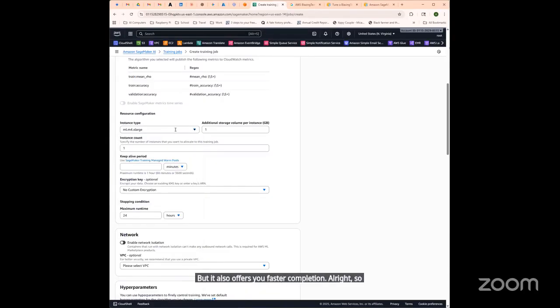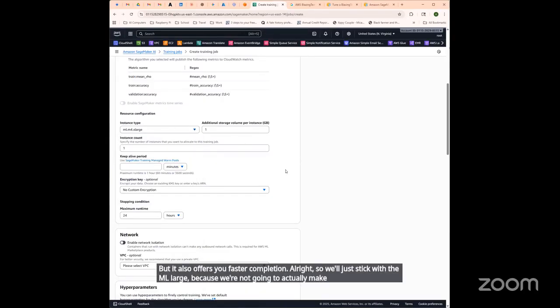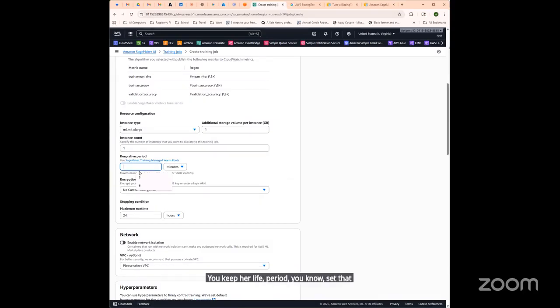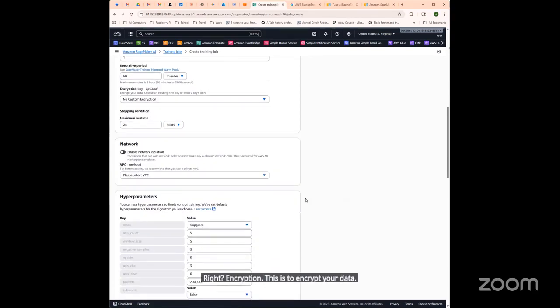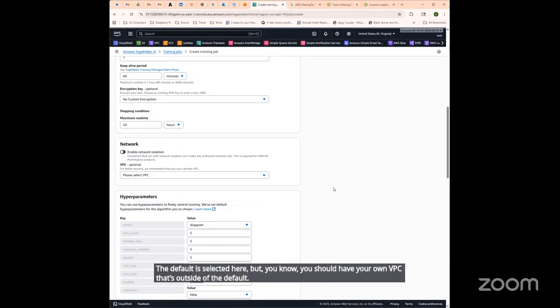So we'll just stick with the ML large because we're not going to actually make this. Your keepalive period, set that for, let's say, 60 minutes. Encryption, this is to encrypt your data, so make sure that nothing is able. Isolation via network, the default is selected here, but you should have your own VPC that's outside of the default, obviously, if you're in your organization.